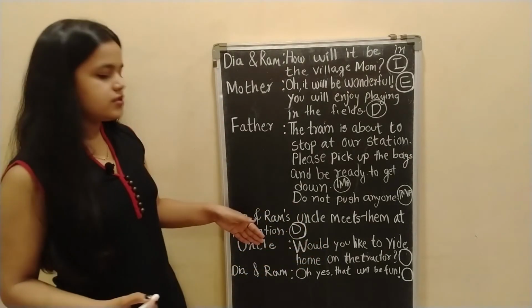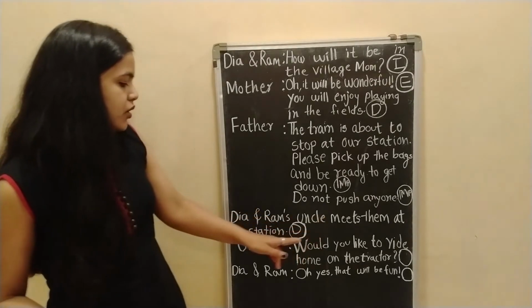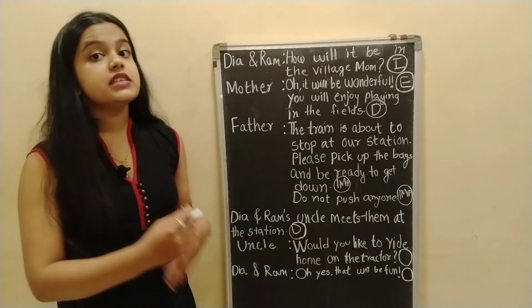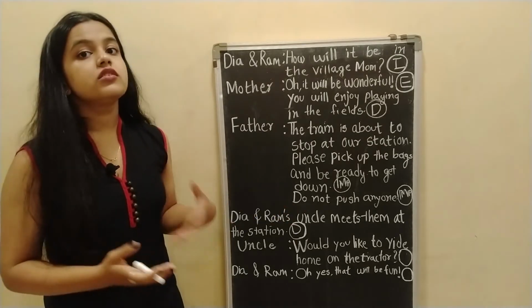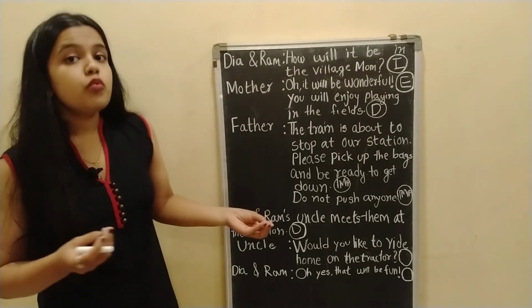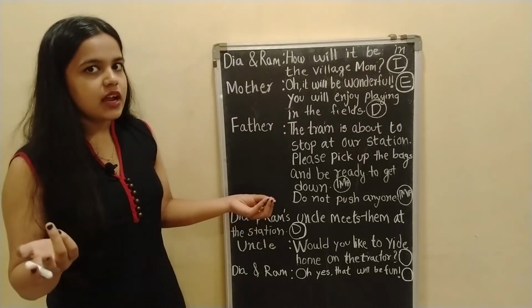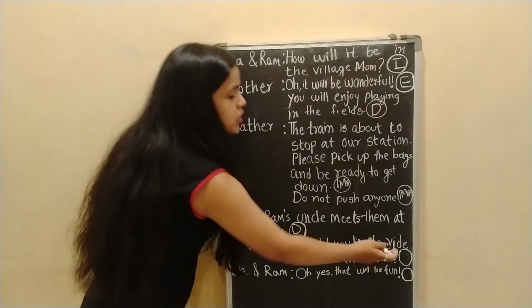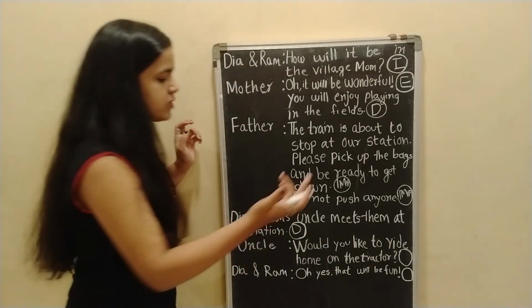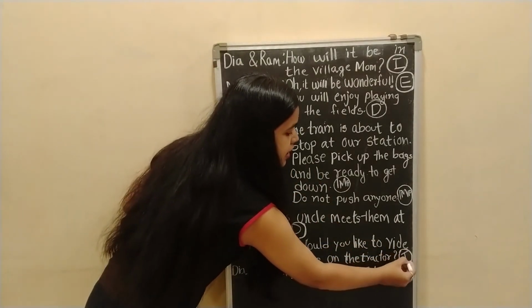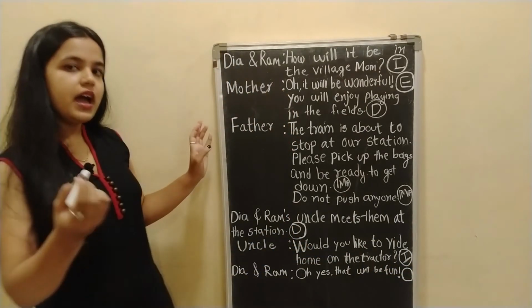Now the uncle says, "Would you like to ride home on the tractor?" He is asking the kids or the family if they would like to ride home on the tractor. And there is a question mark as well. So this is an interrogative sentence. So I'll write an I there.